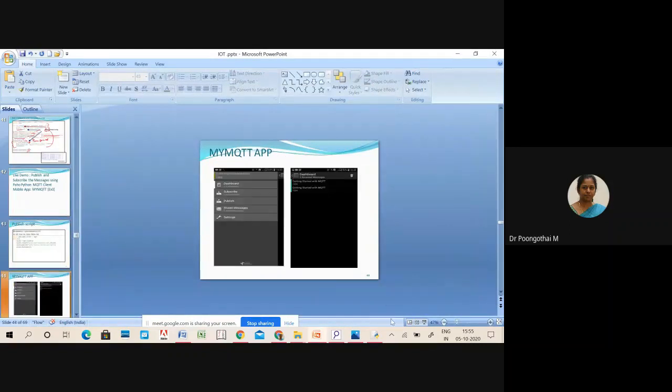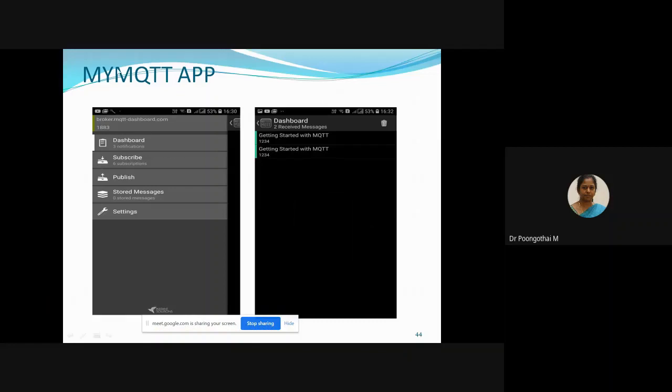So here, this app on your mobile phone acts as an MQTT client and works as a publisher and subscriber. The options are publish and subscribe. So to activate this app, you have to give broker details.